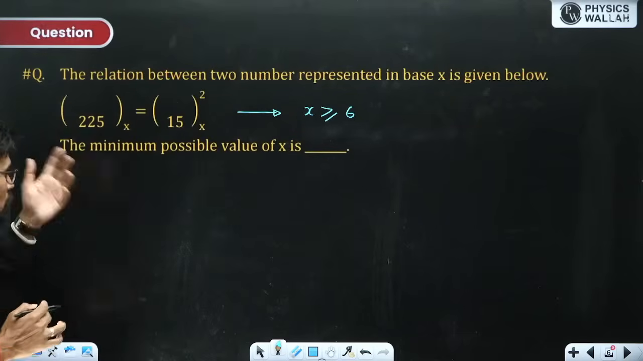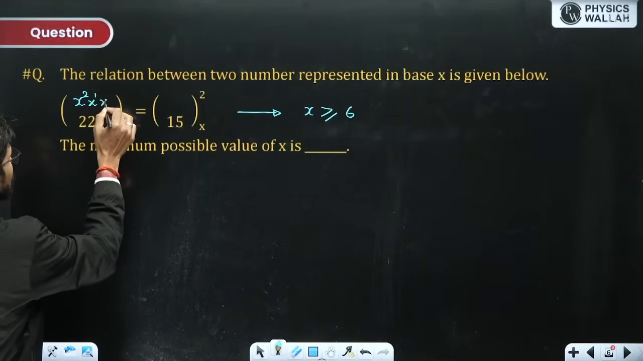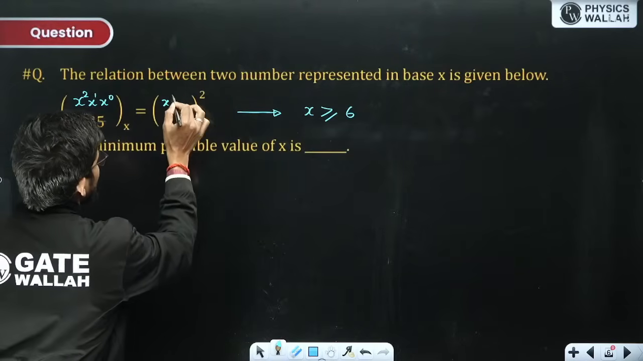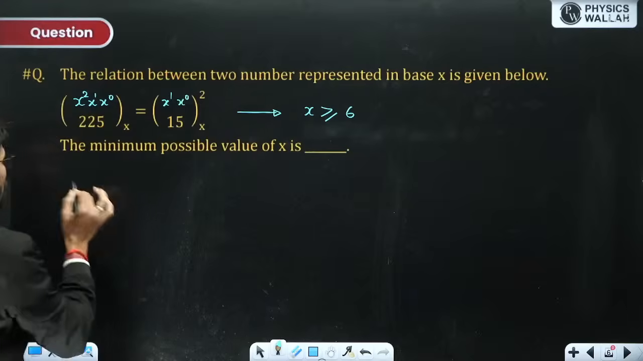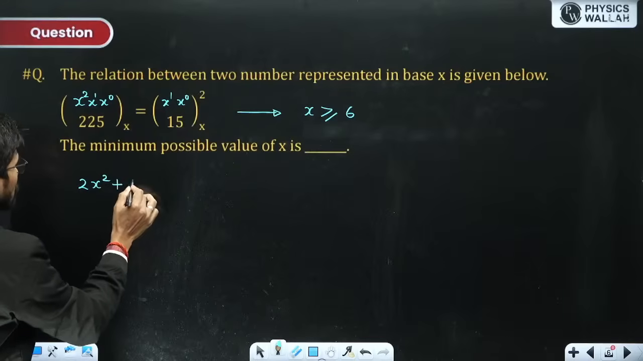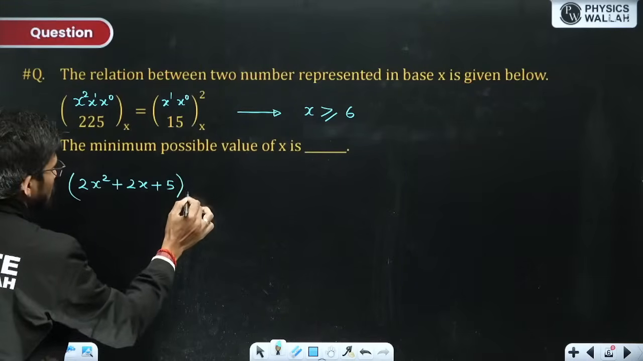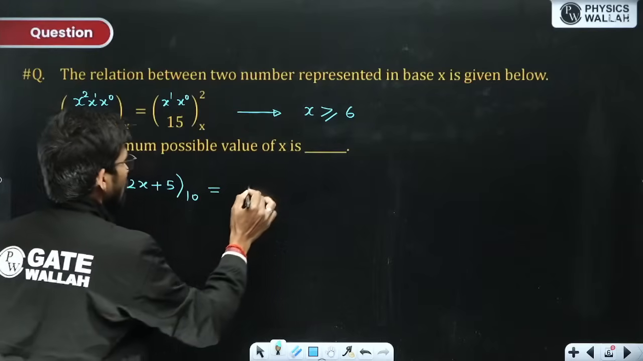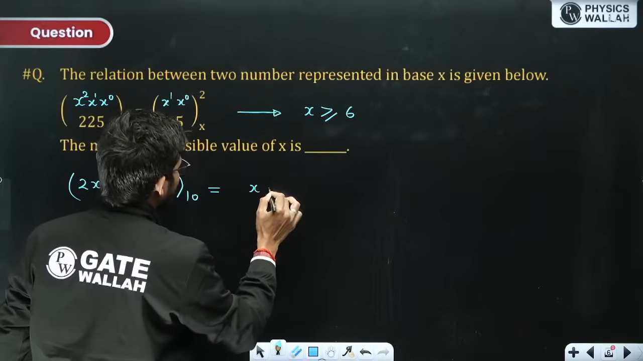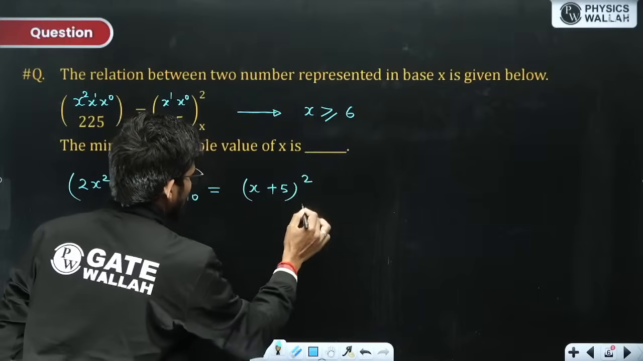Now we are going to solve the relation. Now this is x square, this is x to the power 1, this is x to the power 0. This is x to the power 1, x to the power 0. Now convert this into base 10. 2 into x square plus 2 into x plus 5 into x to the power 0. This in base 10 is equal to x to the power 1 into 1, x plus 5 into x to the power 0, square, in base 10.